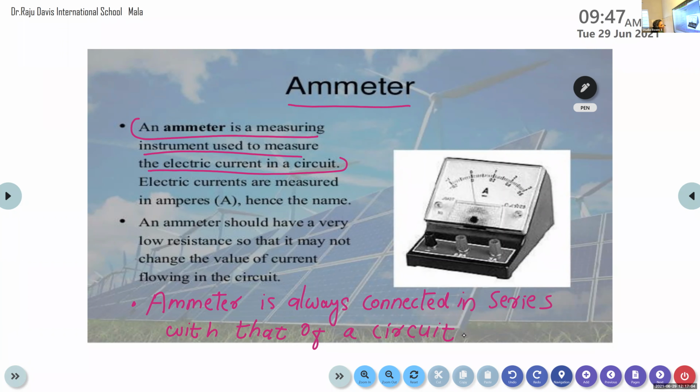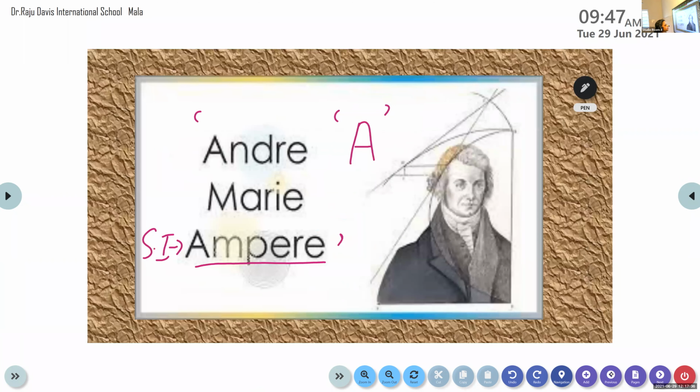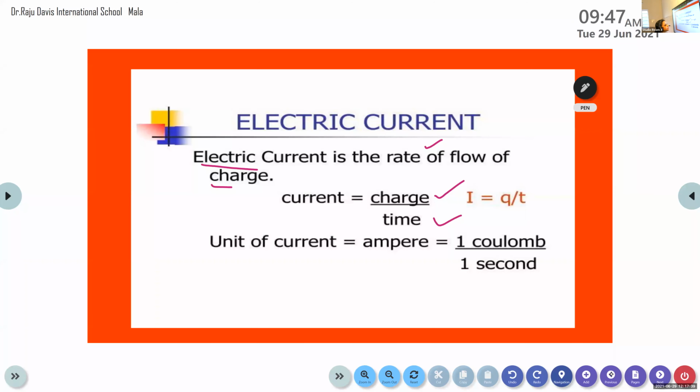Melvin, what is the SI unit of current? Ampere. Very good. And how can it be represented? Using which letter? Capital letter A. Very good, I am happy you are following the class. Rose, can you name the device that is used to measure the value of current? Ammeter. Good. Then Anne Mary, what are the smaller units of current? Milliampere and microampere.